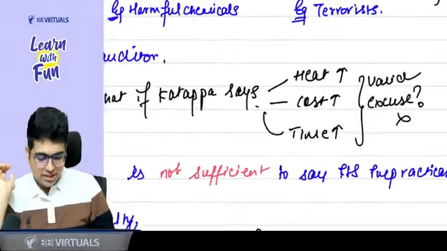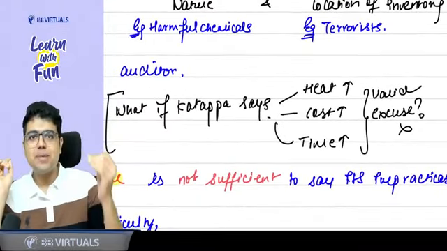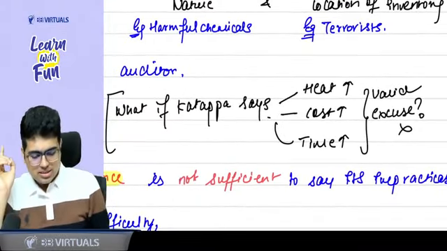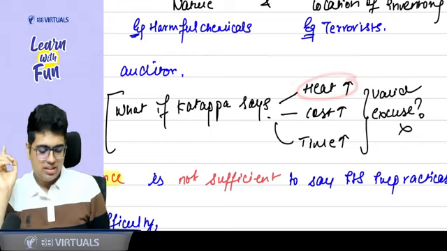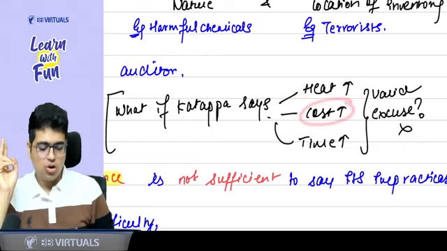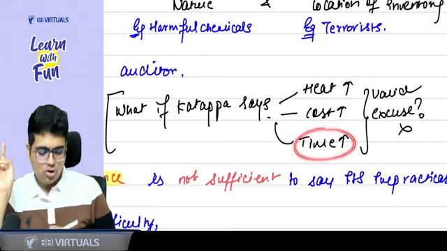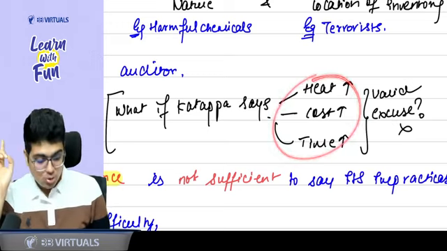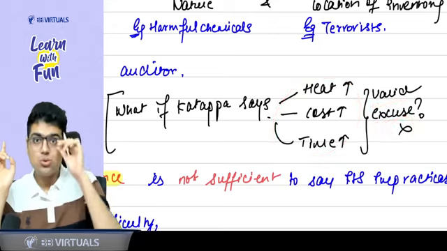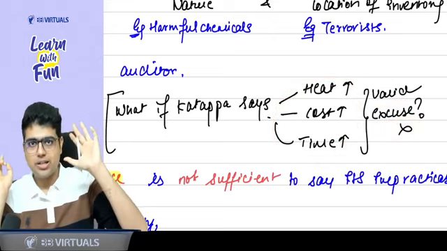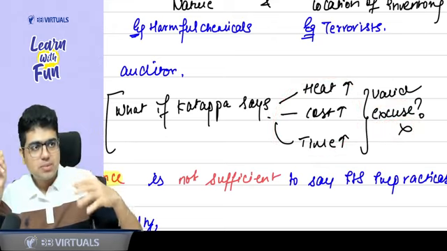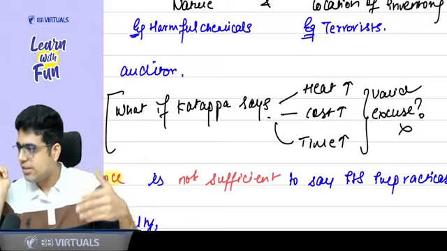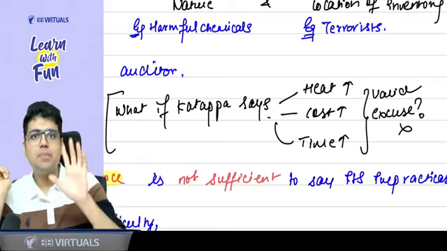Then in the second point, you write, what if Katappa says, okay? Katappa is our article intern. What if Katappa says, there is so much heat, there is so much cost involved, there is so much time involved in the inventory count. Do you think these reasons are impracticable? No, this is not a valid excuse. This is not impracticability. So if you are facing some difficulty, if you are taking more time, if it is involving more cost, it is not impracticable.